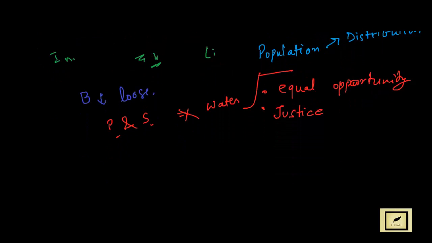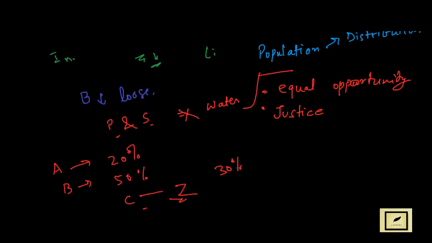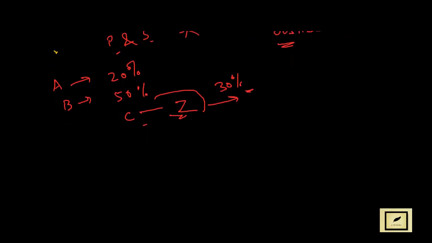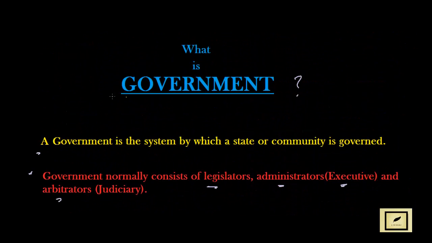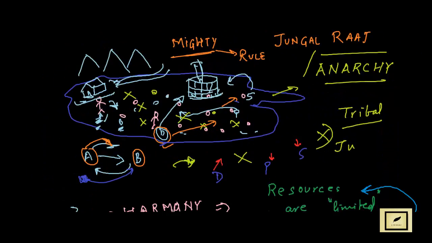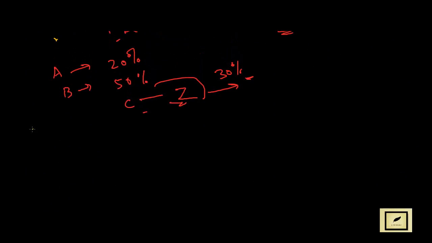Even if they are getting all the resources, it should not happen like that A is getting, let's say, 20% of the thing and B is getting, let's say, 50% of the thing, and the citizens from C to Z are getting the remaining 30%. In this case, we can say it is not equal distribution, or it's not the justice which is happening. So what is the way out that such kind of problems can be taken care of? In such a case, we require this word government. Now let's see this in a little detail, what this government is.